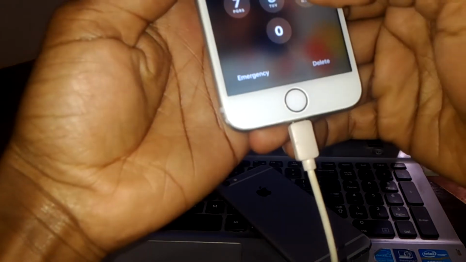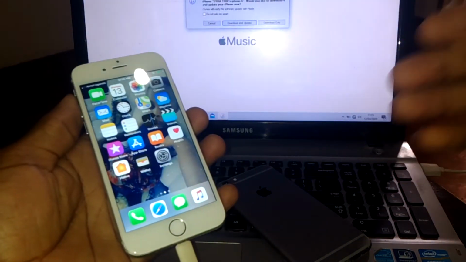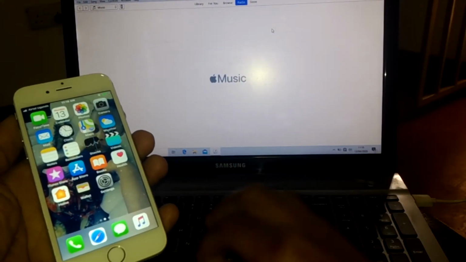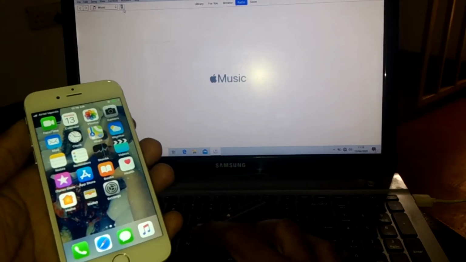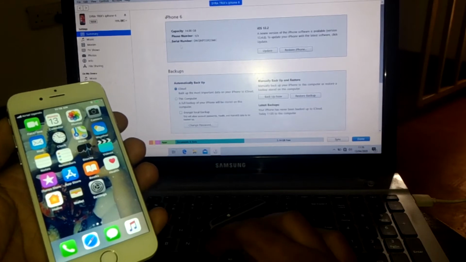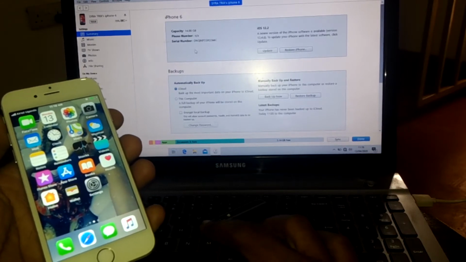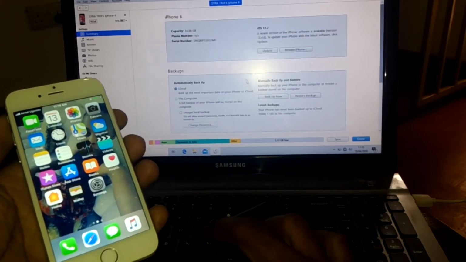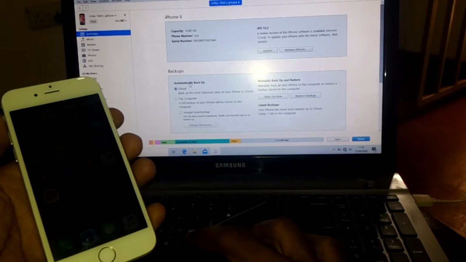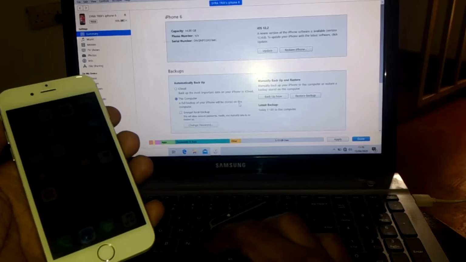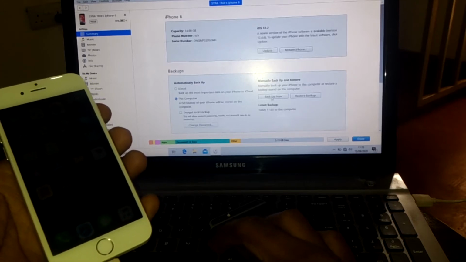So what I'm going to do, I'm going to open my iPhone. I have iTunes opened and this phone needs to be updated. So I'm going to click on this icon you see for the phone, and this will bring us to this menu. Actually, it is summary. Then what you see here, you see backups, and we have iCloud, we have this PC. So I want you to back up on the PC, and this process will take a few seconds.